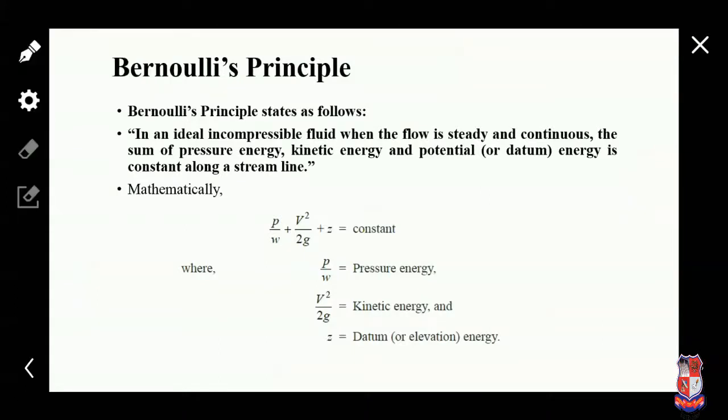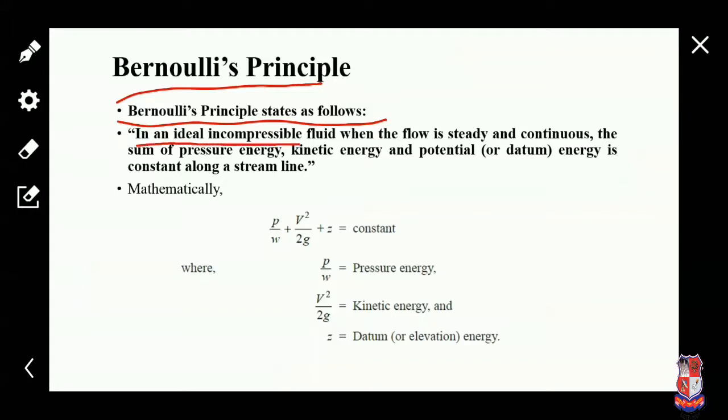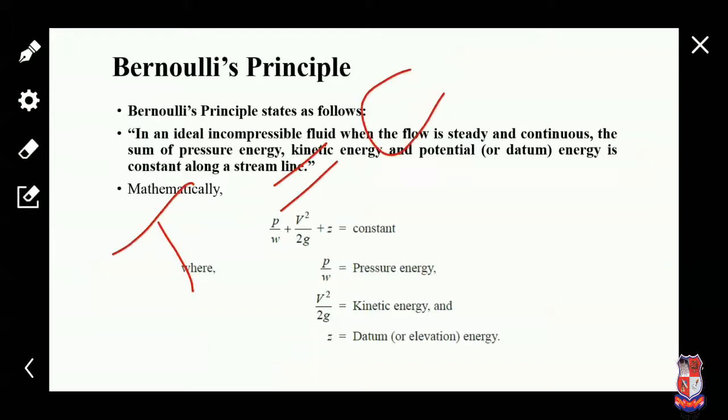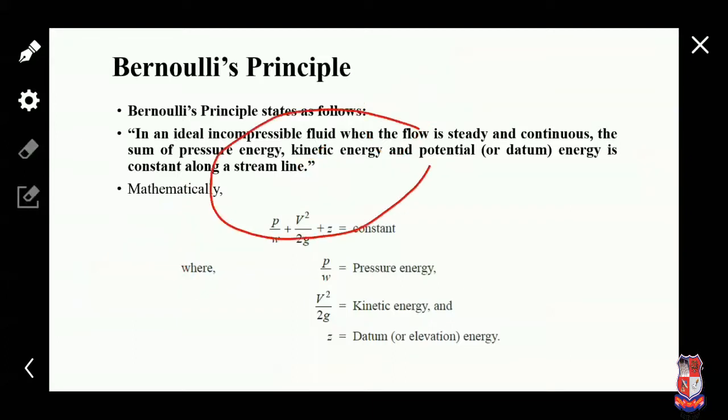Okay. First, see the statement of Bernoulli's principle. What does it state? In an ideal incompressible fluid, when flow is steady and continuous, the sum of pressure energy, kinetic energy and potential energy is a constant. So we can say, in short, that the total energy of a fluid at any point is a constant. But in total energy, we count only 3 energies: pressure, kinetic and potential energy.